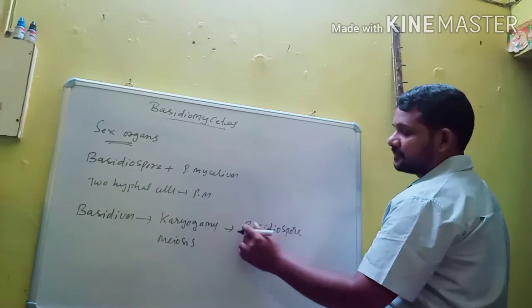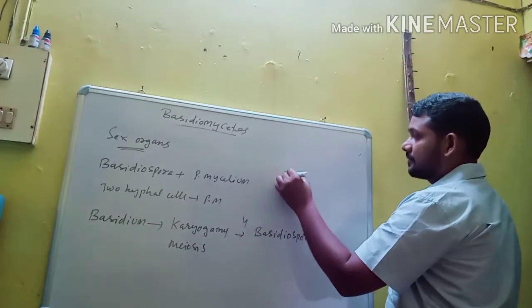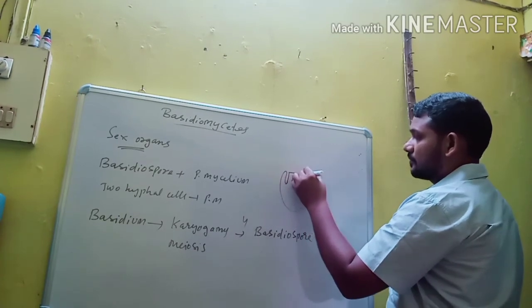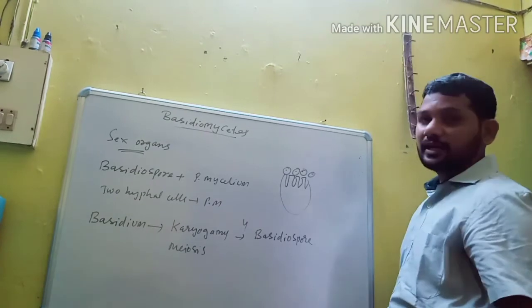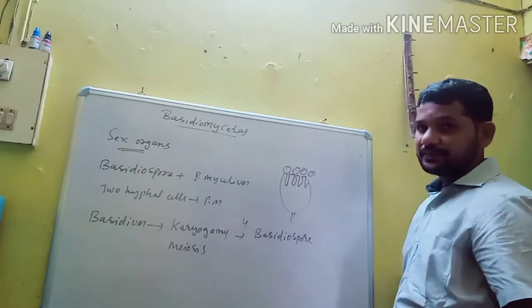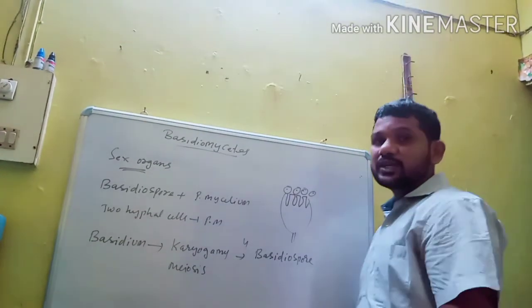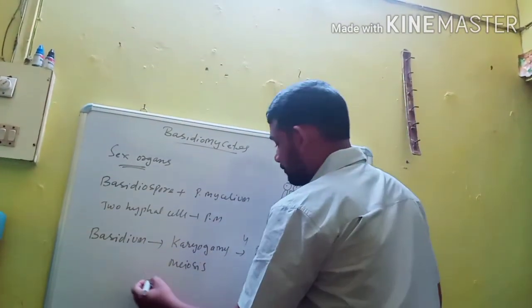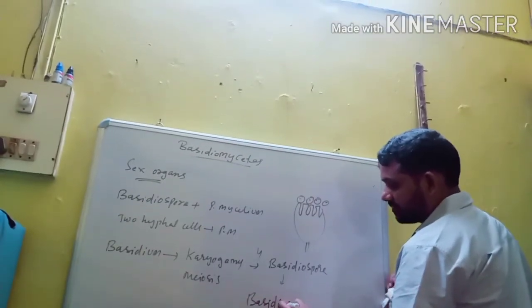Each basidium produces 4 haploid basidiospores. These basidiospores germinate to give rise to new mycelium. The fruiting bodies may or may not be produced, and the fruiting bodies are called basidiocarps.